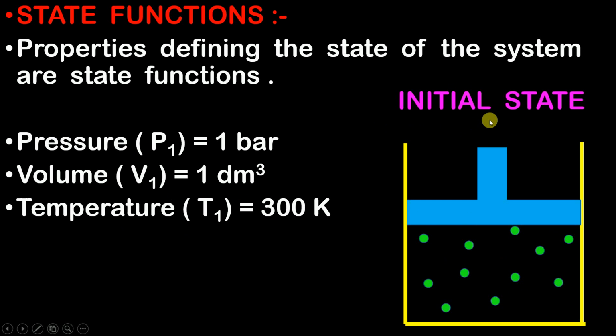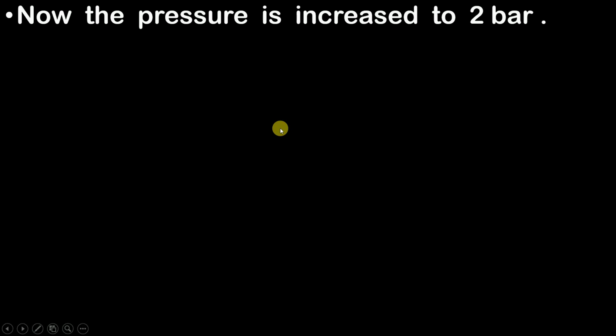We get to know the initial state with the help of these values which describe the initial state. Now the pressure is increased to 2 bar. So initially the pressure was 1 bar and we increase it now to 2 bar.